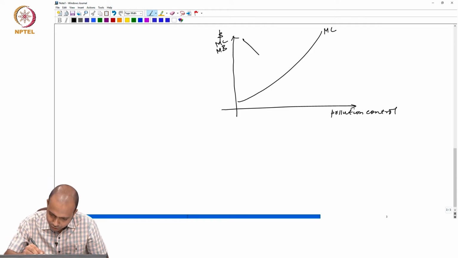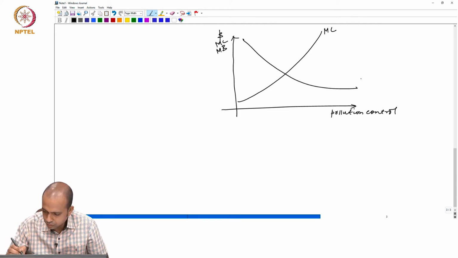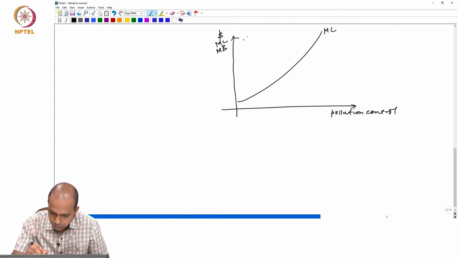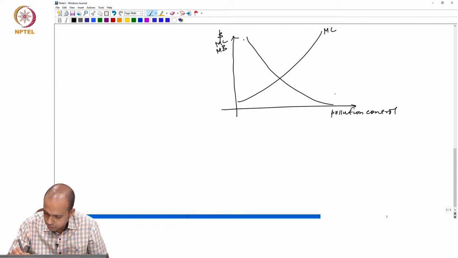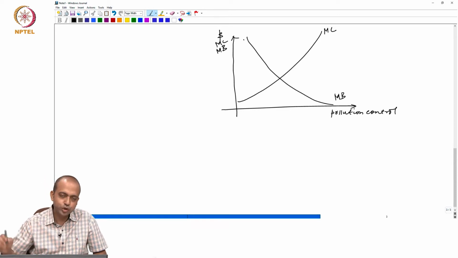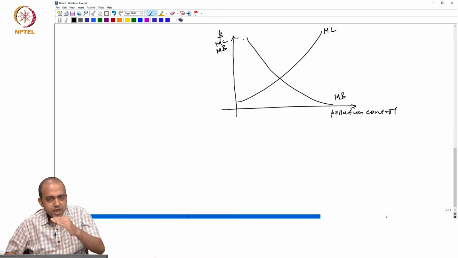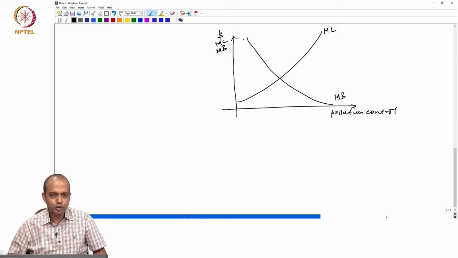Similarly, let us say this is marginal benefit of pollution control, that is downward sloping. Why is this so? Because every unit of pollution control gives lower and lower additional benefit. Okay?